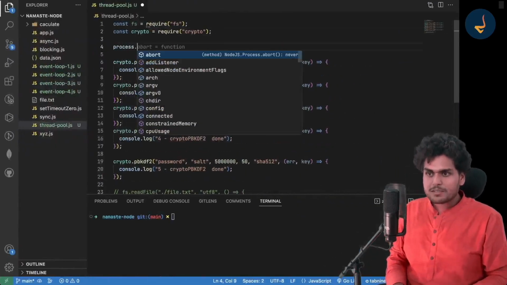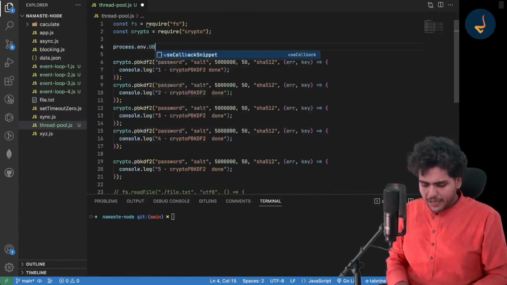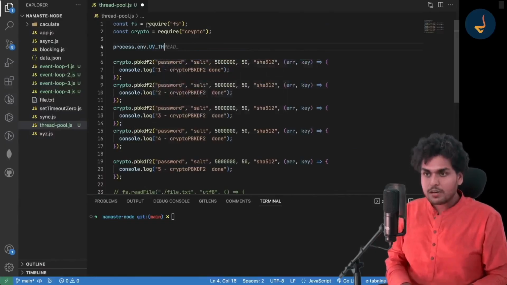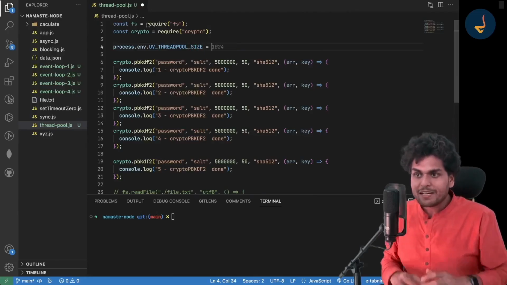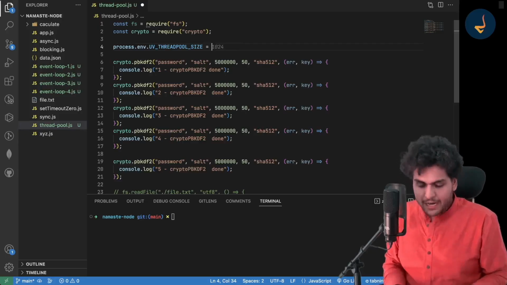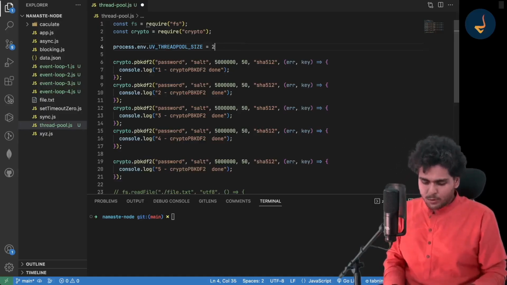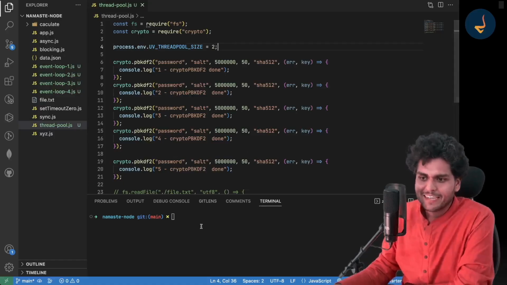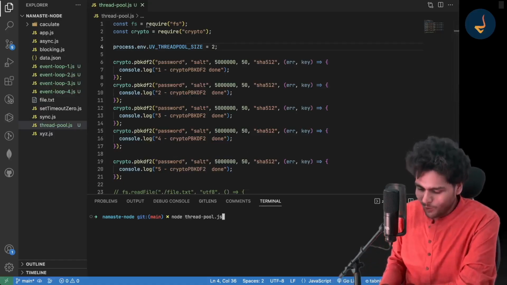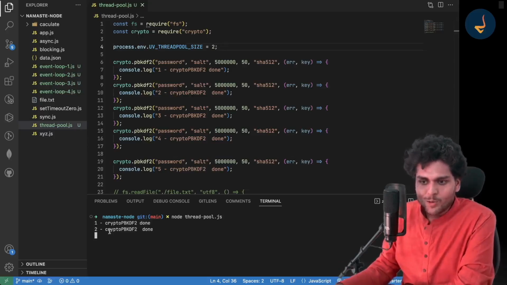If you do process.env.UV_THREADPOOL_SIZE and give it some thread pool size. Suppose instead of the default 4, let me make it 2. Let us restrict it. Now see the behavior of these calls. Run the Node.js thread pool. See this, 2 are done.